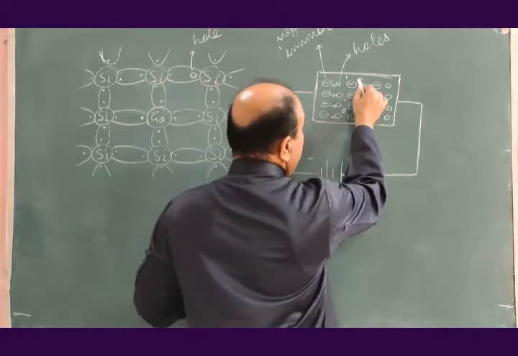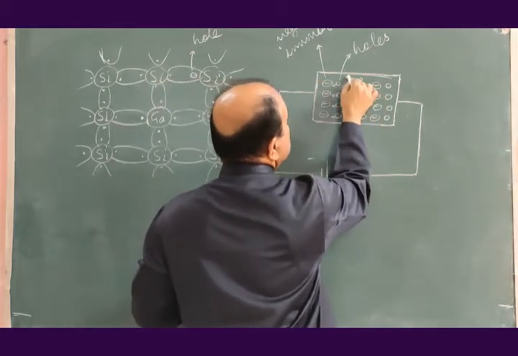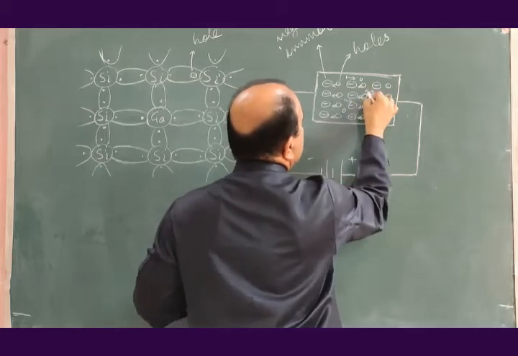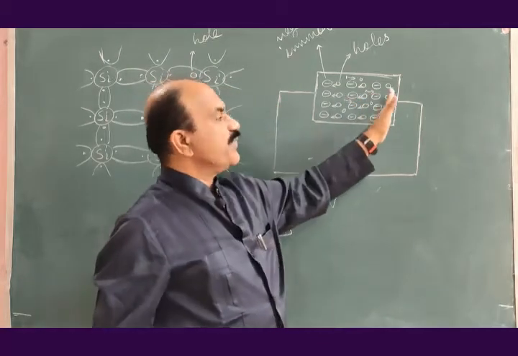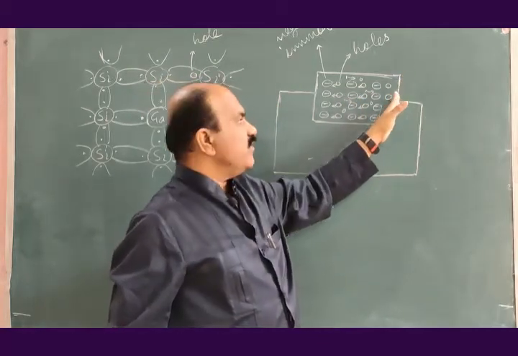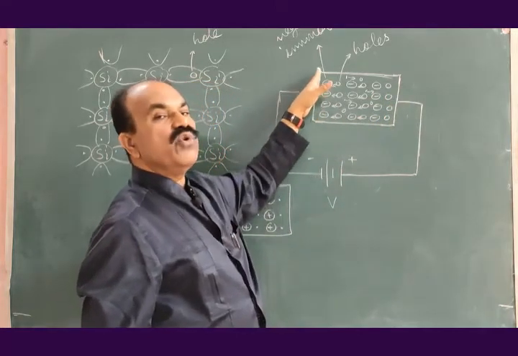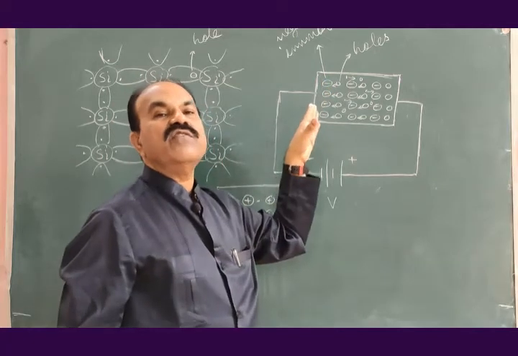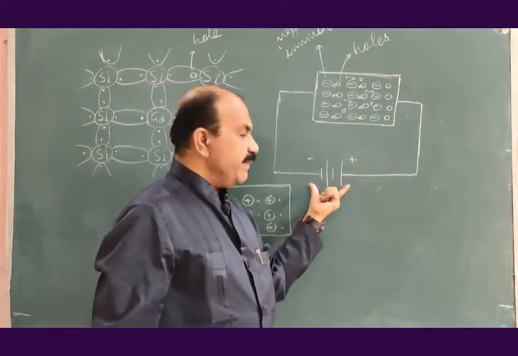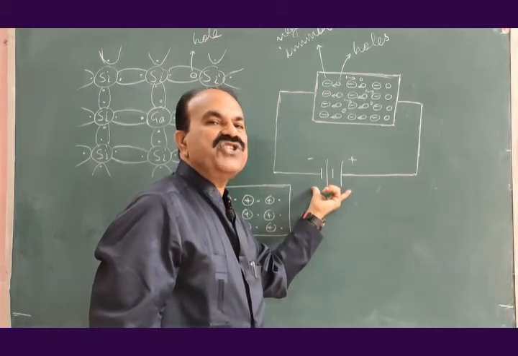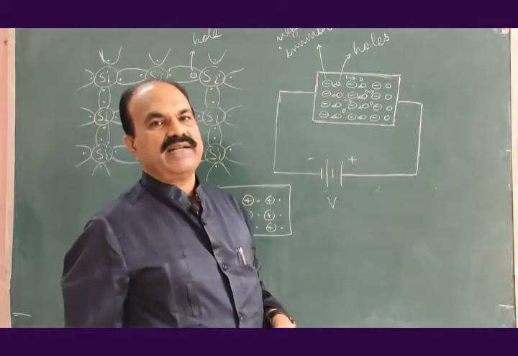The electrons will be repelled by the left end and attracted by the right end. So electrons will flow towards positive end of a p type of semiconductor, whereas the holes will flow towards negative end of p type of semiconductor because of application of the electrical potential due to this battery.